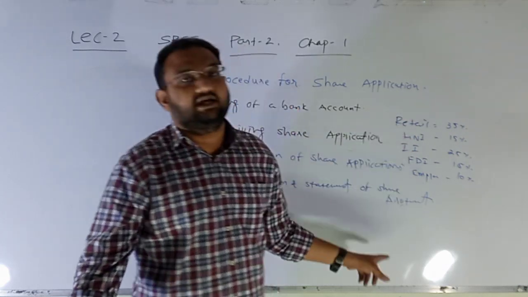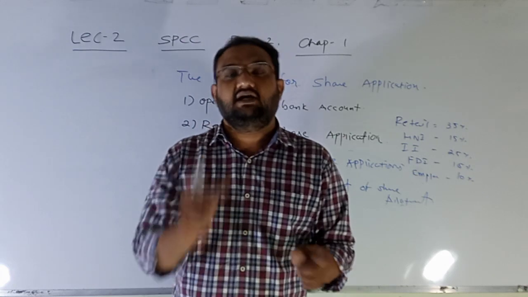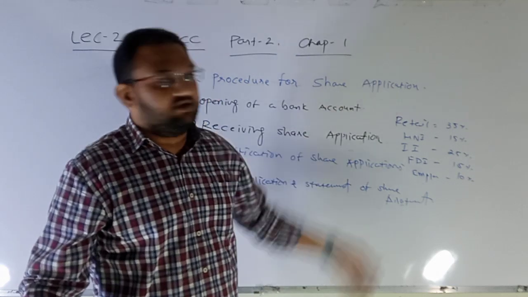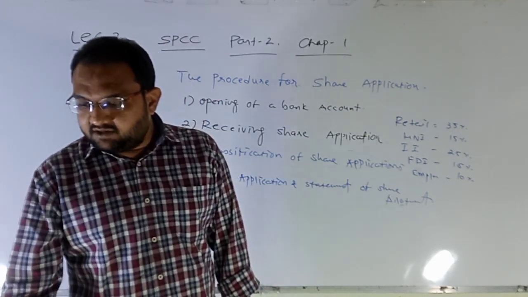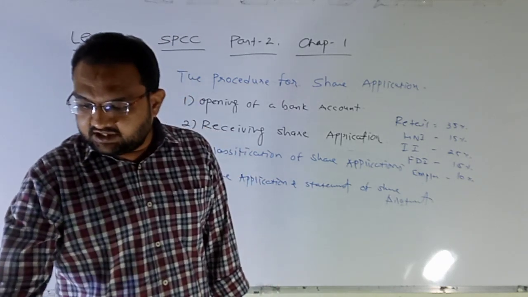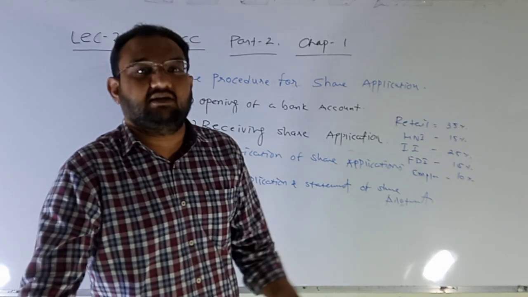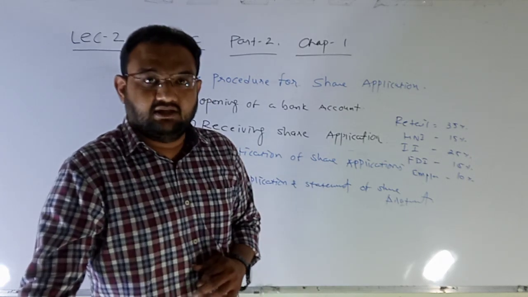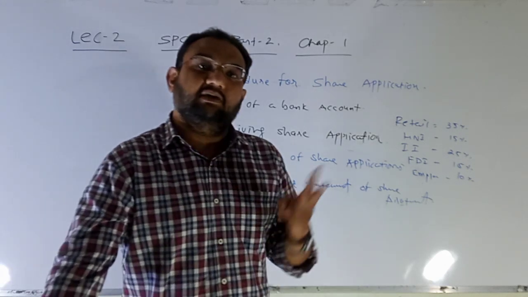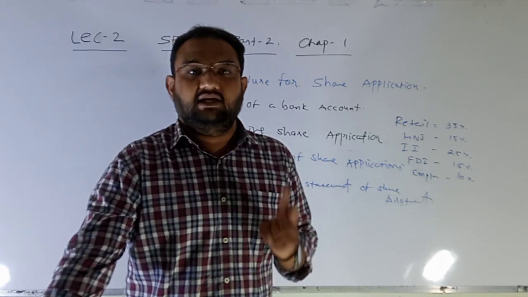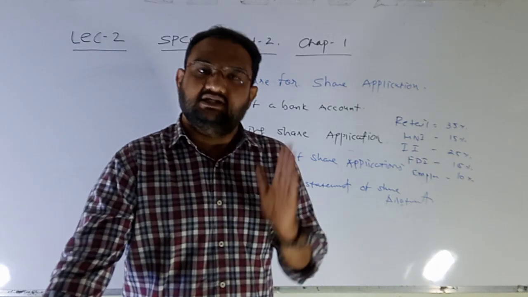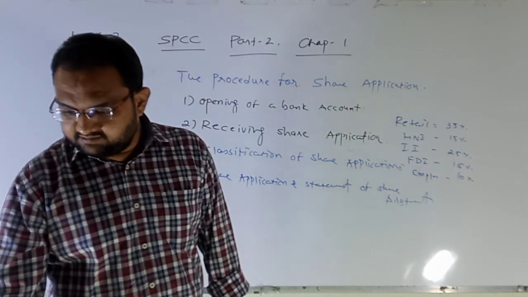Same way for each category, the number of applications received against the number of applications allotted is compared, and then the allotment will be started. If the number of applications received in a category is more than the shares to be allotted, then proportionate allotment is done. It means if 2 times, then 50-50 is done. If 3 times, then 33%. It means 1 application of every 3 applications will be accepted and 2 applications will be rejected. Same way, as per the number of applications received, the allotment is done.